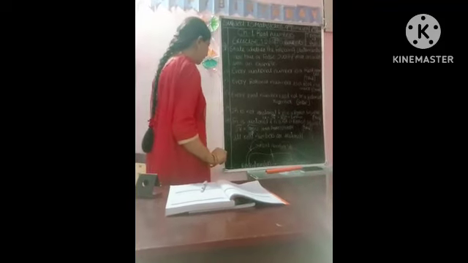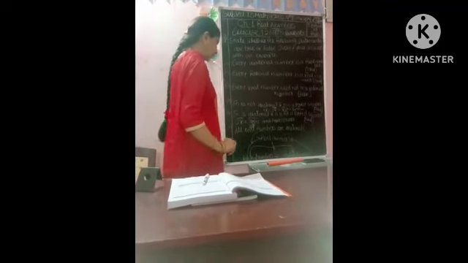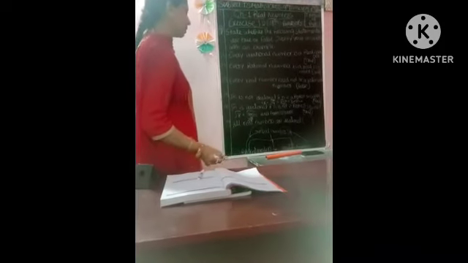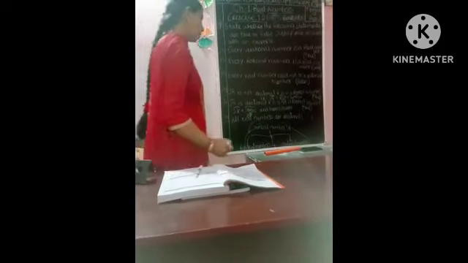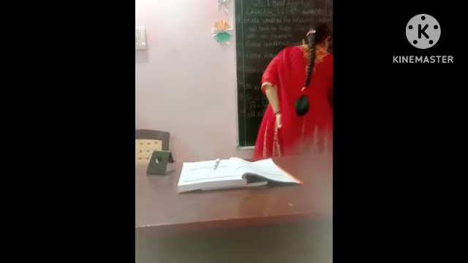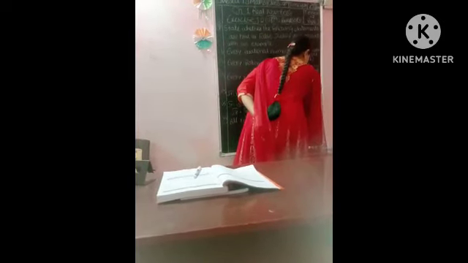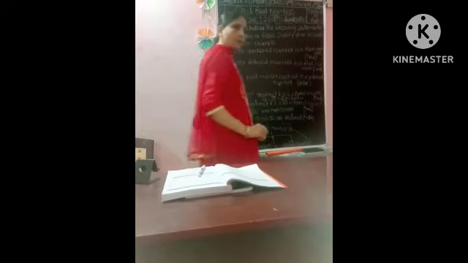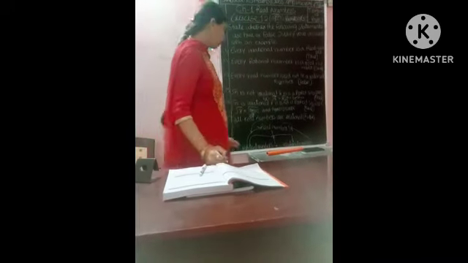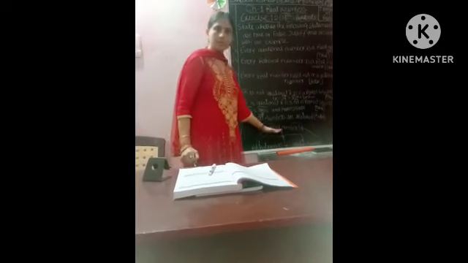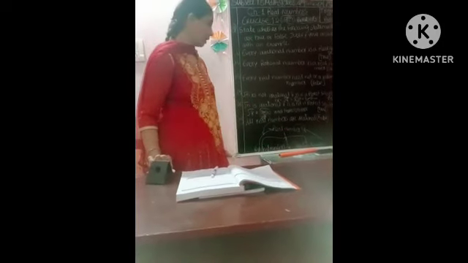Next we will go to the sixth bit. All real numbers are irrational. False. Why? Because some real numbers are rational, some irrational. The collection of both these kinds of numbers gives us the real numbers.